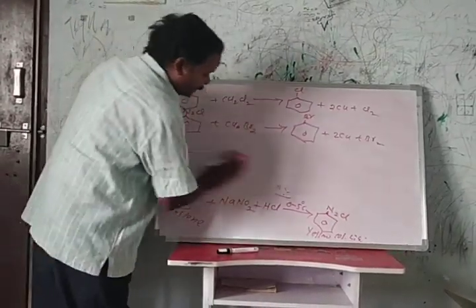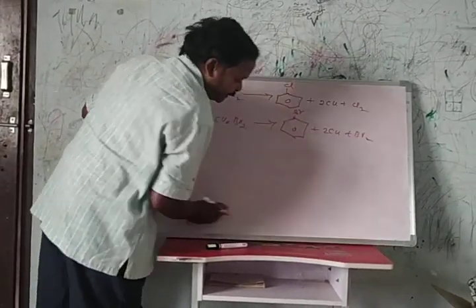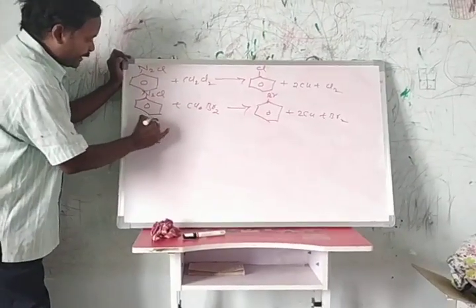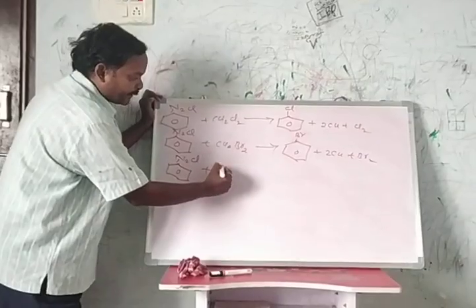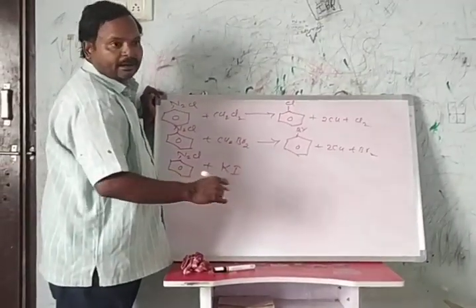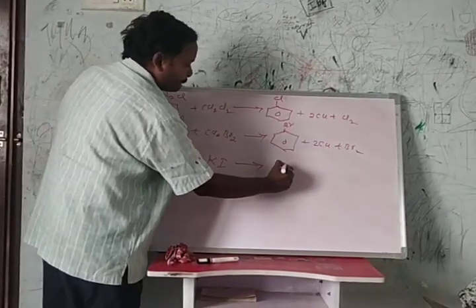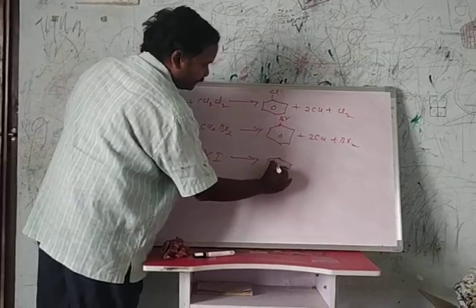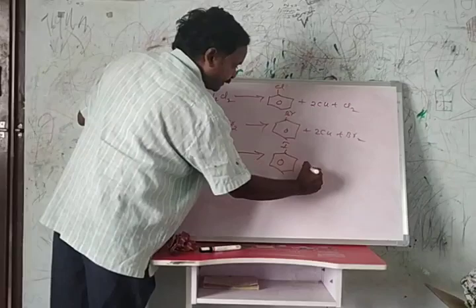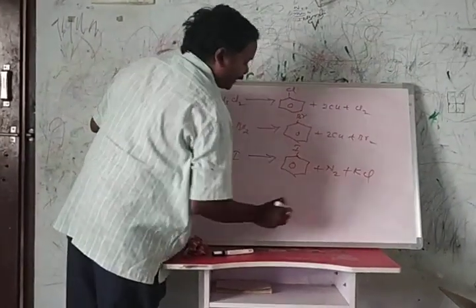When benzene diazonium chloride reacts with potassium iodide and is shaken for 10 to 15 minutes, finally we get iodobenzene along with N2 and potassium chloride.